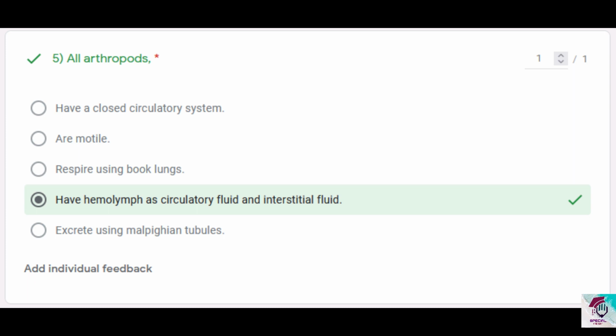So that is correct. And if you check option 5, excrete using Malpighian tubules, this is incorrect because the crustaceans excrete through the green gland, or you can call it the maxillary antennary gland. They excrete through that. So most have Malpighian tubules, but not all. So the answer is option 4.